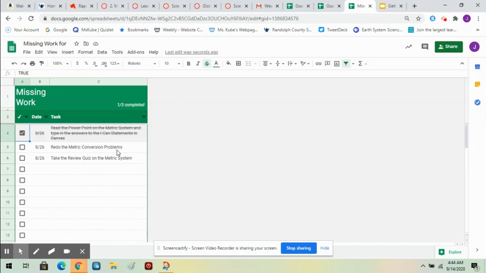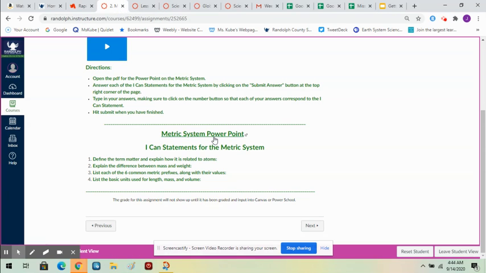Okay, so our next one is redo the metric conversion problems. Well, that's still in the metric lesson, so we can go back here. We just did this one. And we can use these next and previous buttons to get around. So if you hit next, it takes you to the conversion problems.